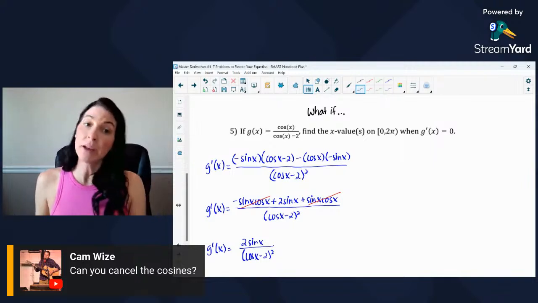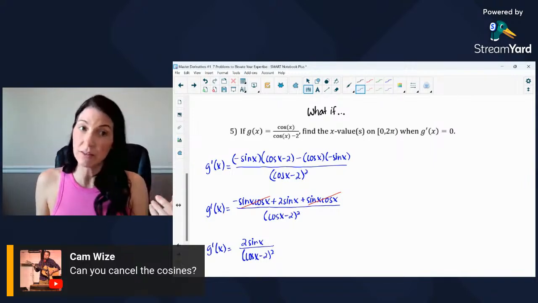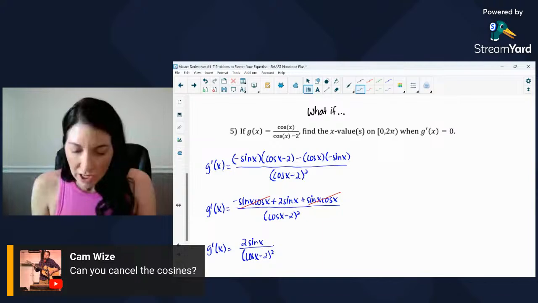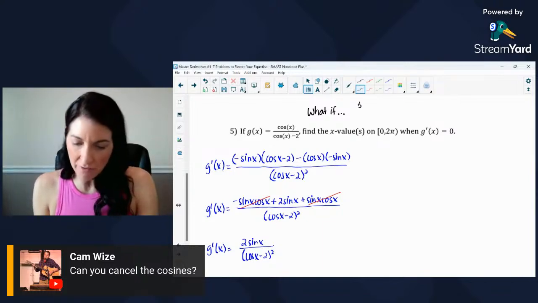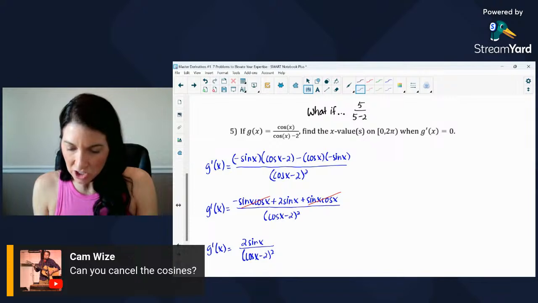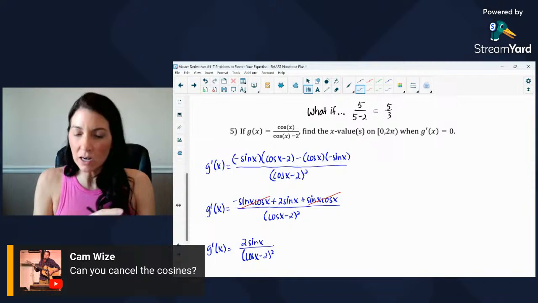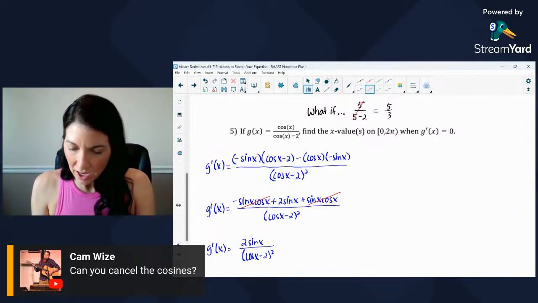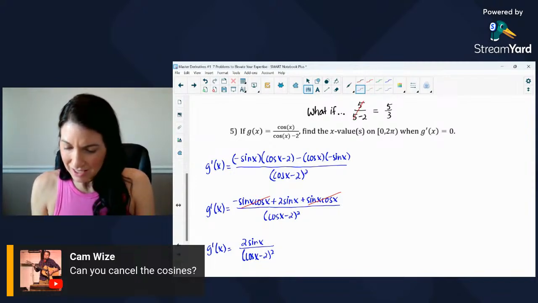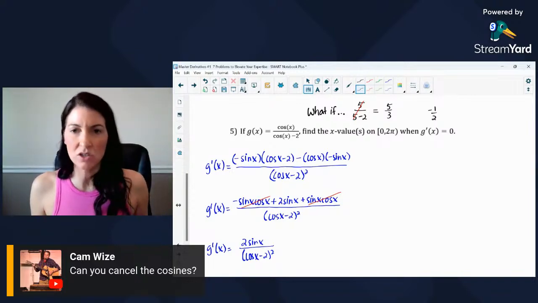I totally get what you're saying. If you could cancel the cosine x's, trust me, it would make taking the derivative a whole lot easier. So what if you could? What if in math you had something like, let's make cosine x, I don't know, 5: 5 over 5 minus 2. Well, we know 5 over 5 minus 2 is equal to 5 thirds, right? 5 minus 2 is 3. But if you had incorrectly canceled out the 5s, you would have negative 1/2, as you can see, very different than 5 thirds.